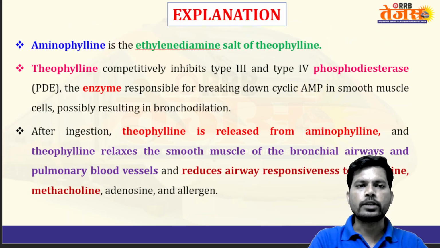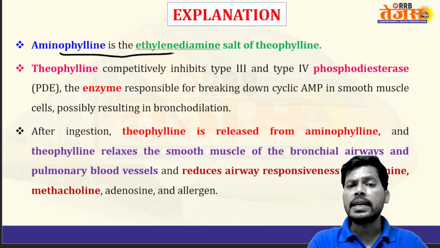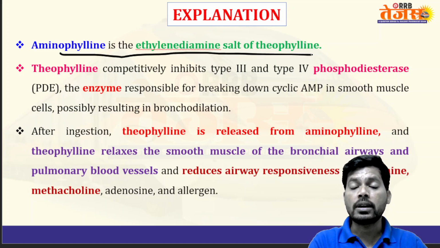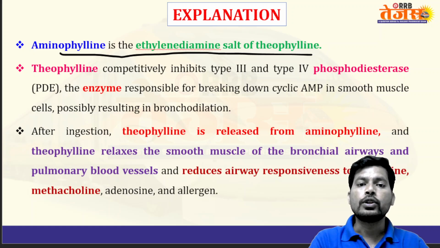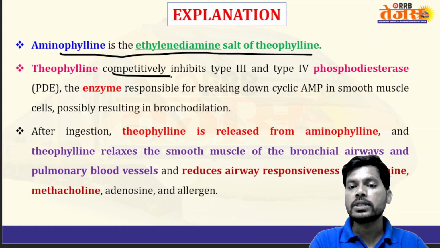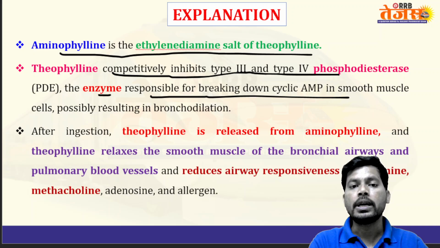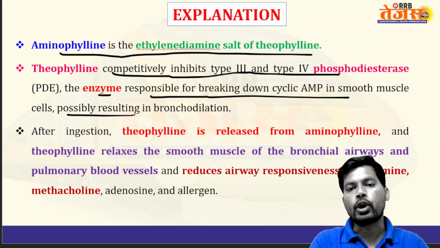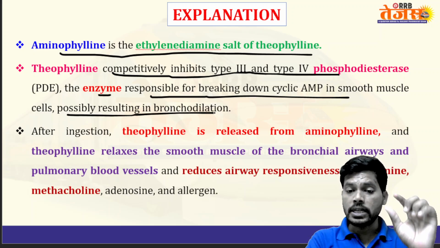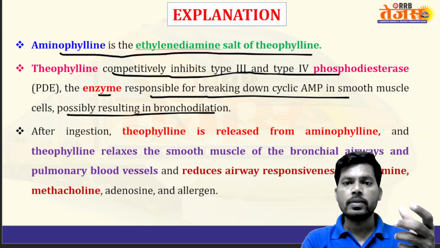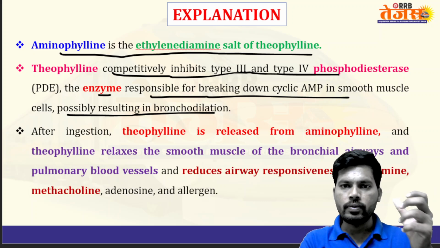Coming to the explanation of this question, aminophylline is the ethylenediamine salt of theophylline. Theophylline competitively inhibits type 3 as well as type 4 phosphodiesterase enzyme, which is responsible for the breakdown of cyclic AMP in smooth muscle, resulting in bronchodilation. Phosphodiesterase enzyme is involved in the breakdown of cyclic AMP.